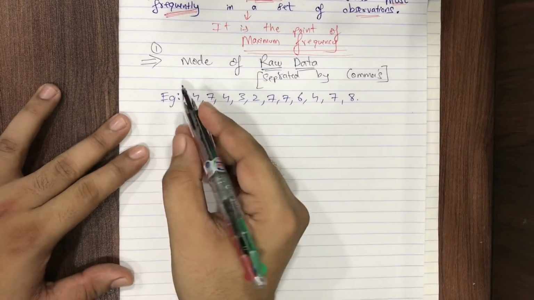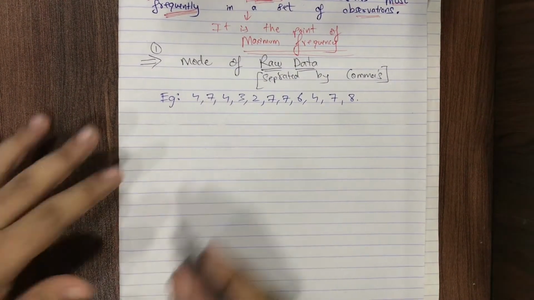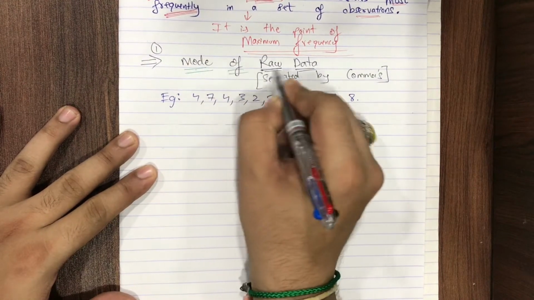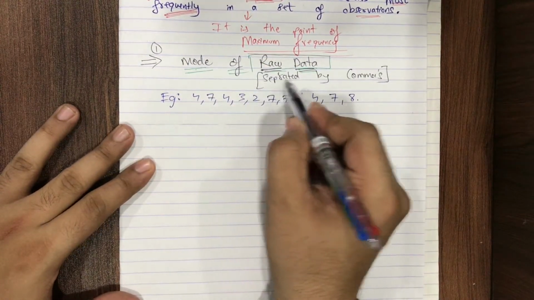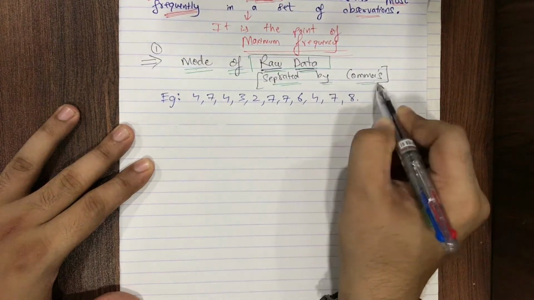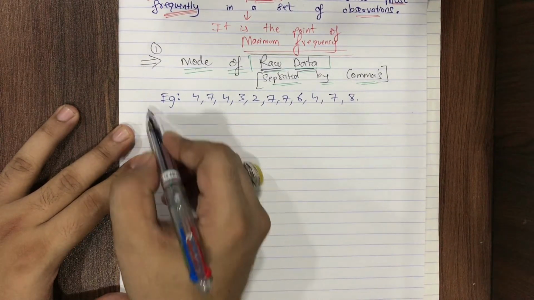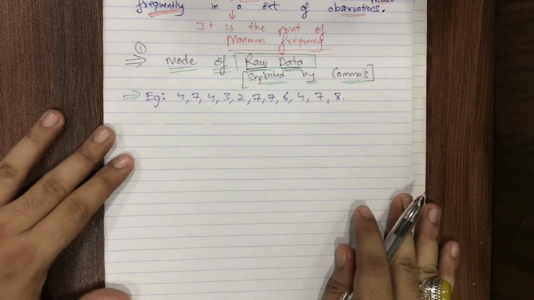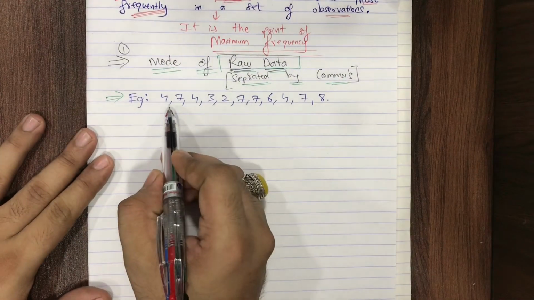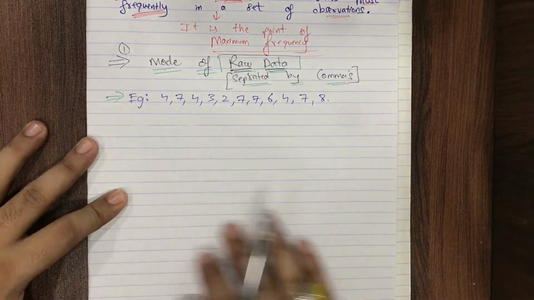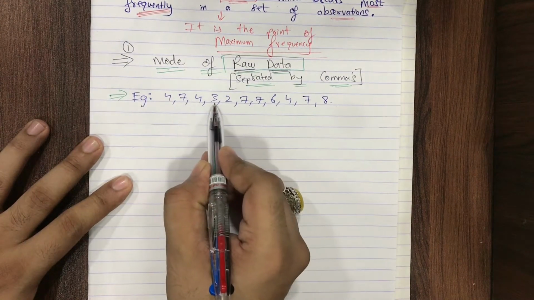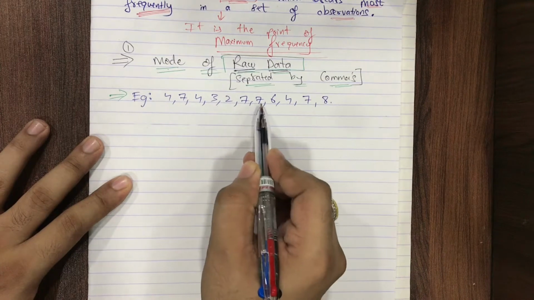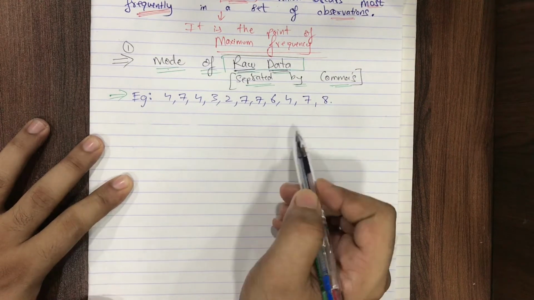The first type I wrote over here is mode of raw data. What do you mean by raw data? Raw data means the data which is separated by commas. The example is in front of you: some data separated by commas, which is called raw data. 4, 7, 4, 3, 2, 7, 7, 6, 4, 7, 8.